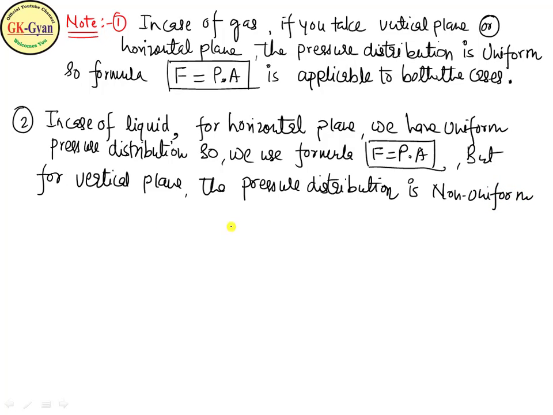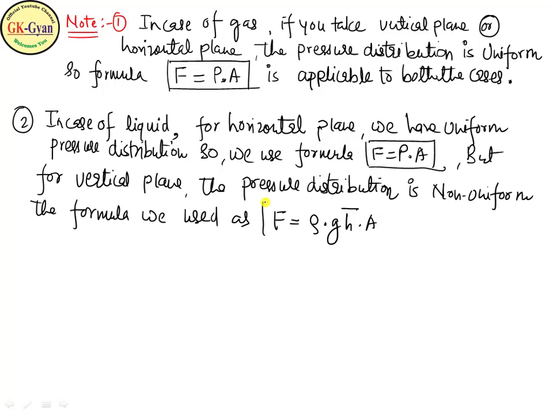We see in the earlier case non-uniform. So the formula we used, F equal to rho into G into H bar into area, is the formula for a vertical plane in case of liquid. Got it?